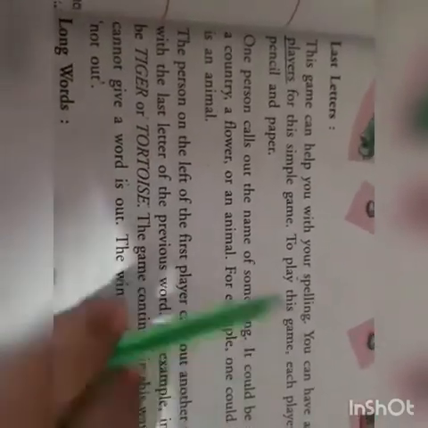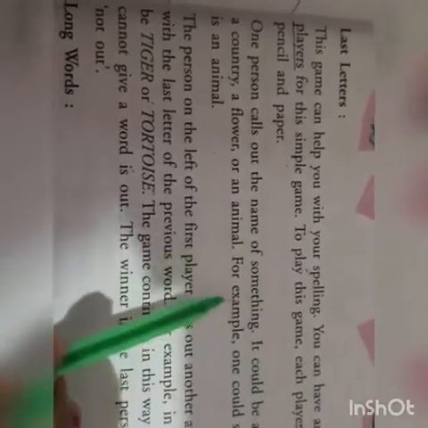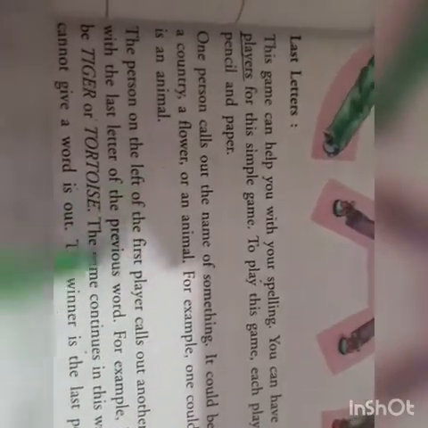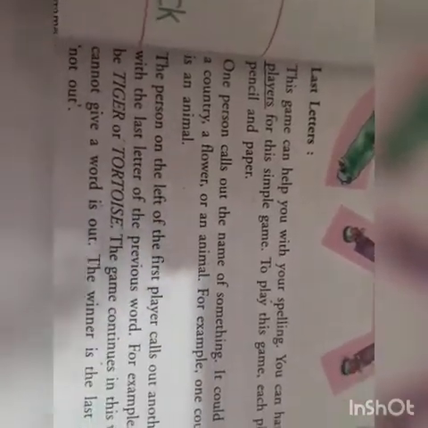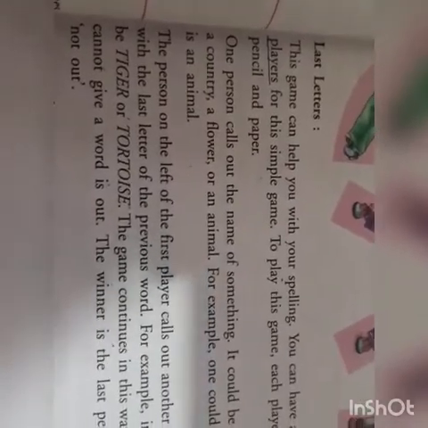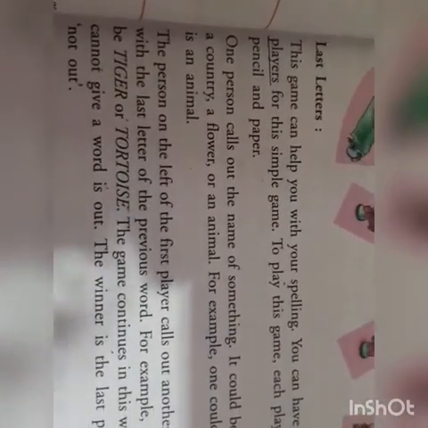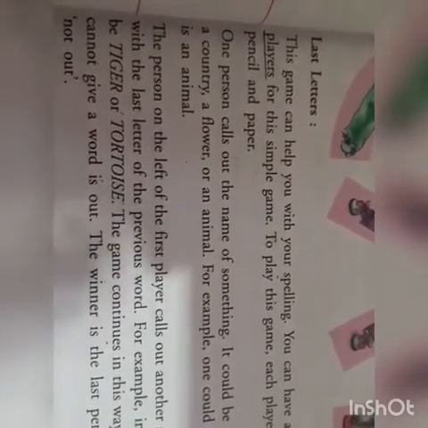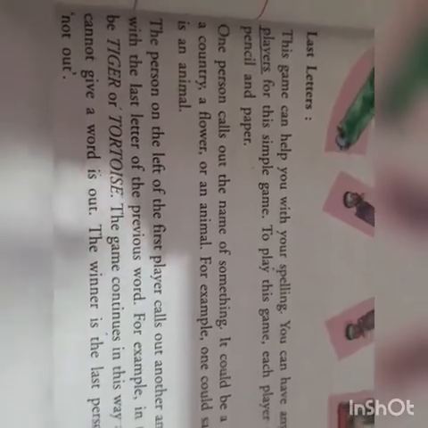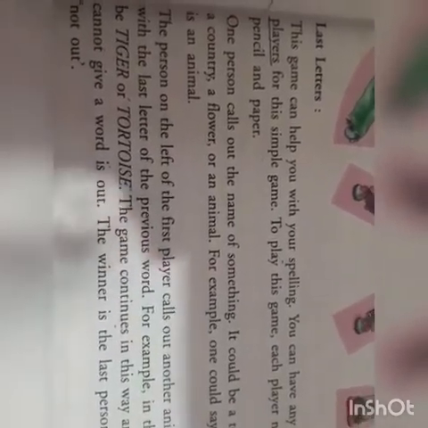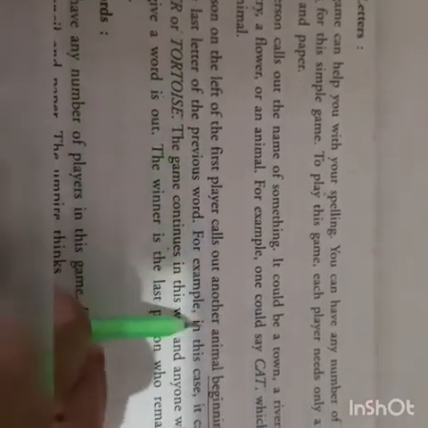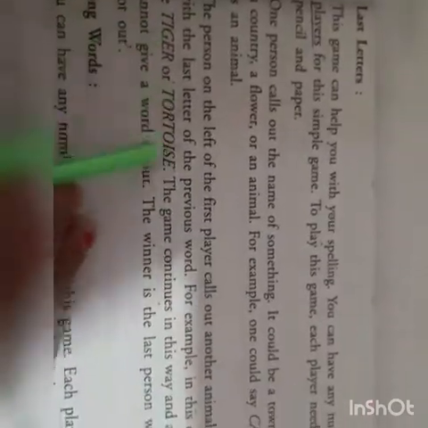Now how will you play this game? This game we play in the class also. We have done this word game in our class many times, where one person from one team calls out a name, and it can be the name of any country, river, flower, animal, bird, anything. It can be the name of a town. Then the players of the second, opposite team make a word beginning with the last letter of that name and say it. So the person on the left of the first player calls out another animal beginning with the last letter of the previous word.